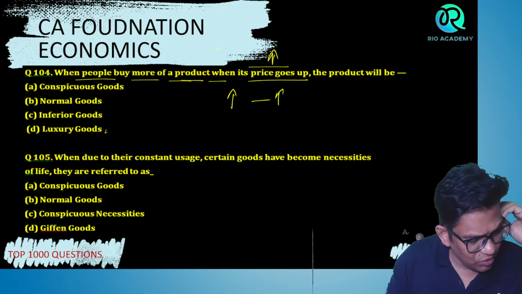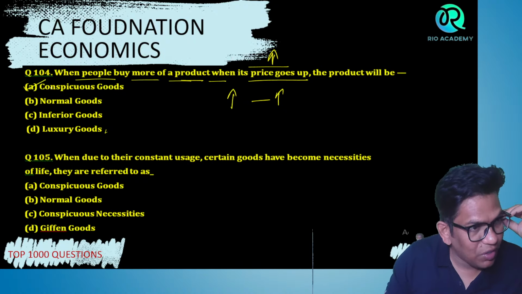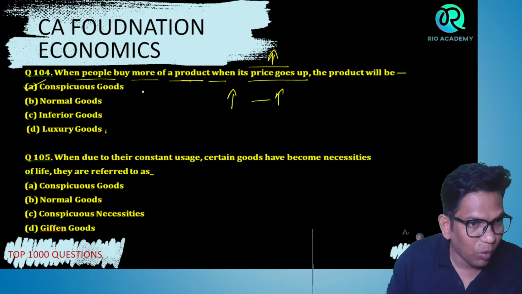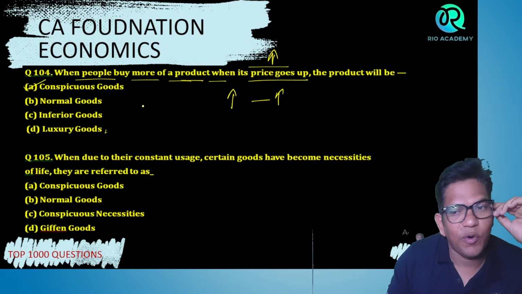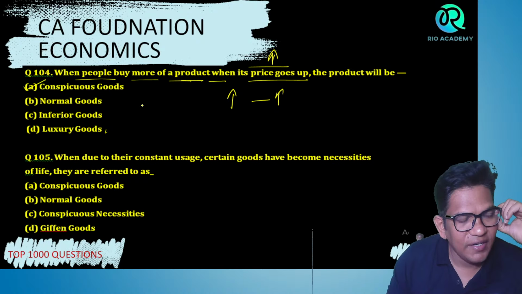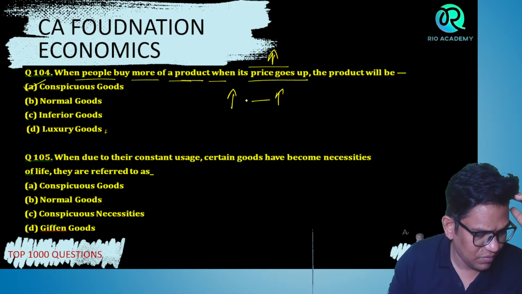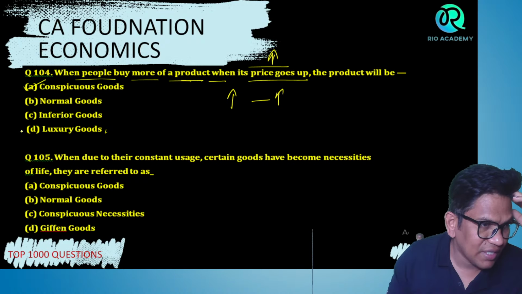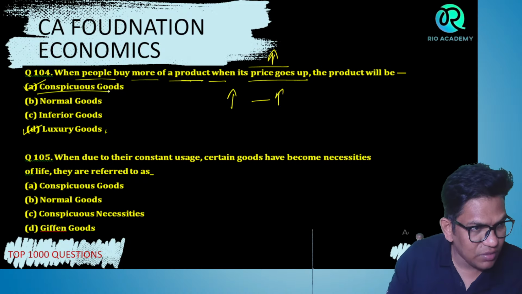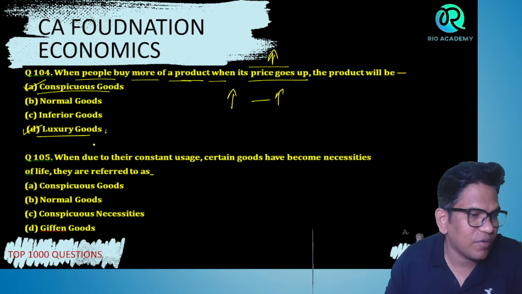These are nothing but, bacho, conspicuous goods, because we think more value, more satisfaction. Obviously, it gives more satisfaction, right? You can say luxury also, right? Any of these, like conspicuous or luxury goods.